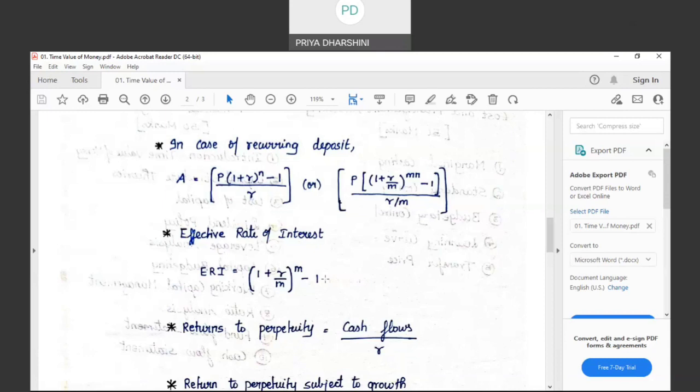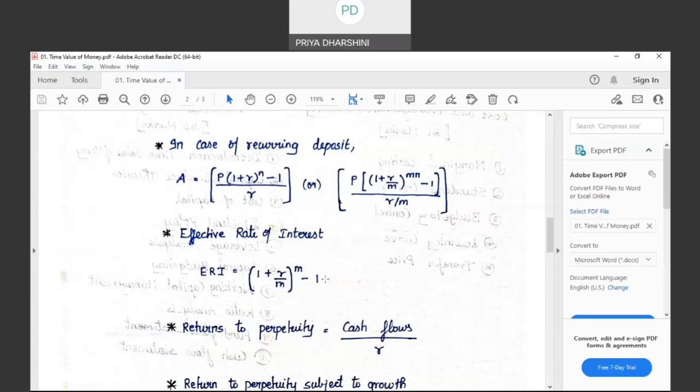So if you total up the interest, how much is the interest at the end of the year? For the first 6 months, it was 5,000. For the remaining 6 months, it was 5,250, which means your total interest is 10,250. How much was the interest rate? 10%. 10% on 1 lakh is 10,000. But you are actually receiving 10,250. Why are you receiving that additional 250 rupees? Because of multiple compoundings, which means your effective rate of interest will be 10.25% and not 10%.